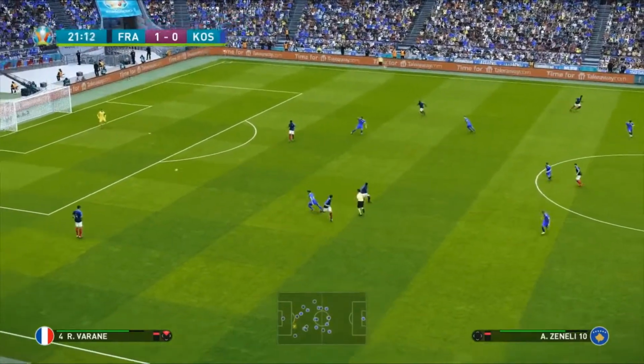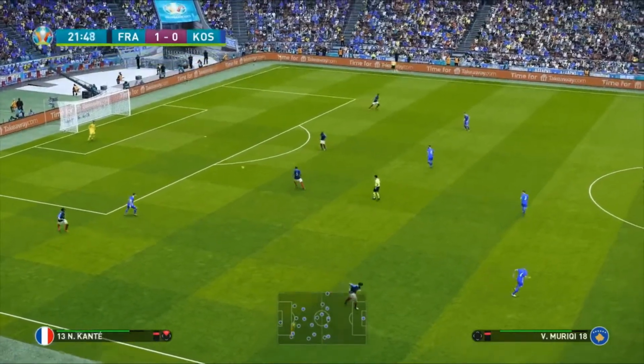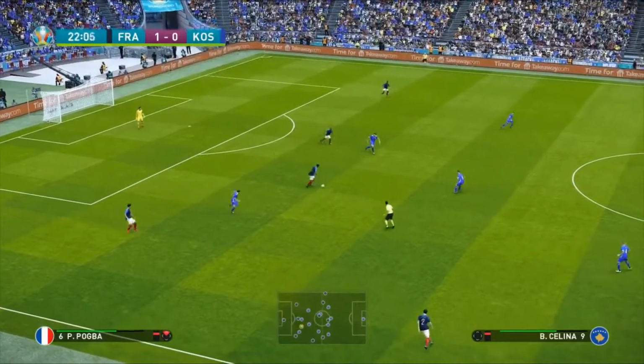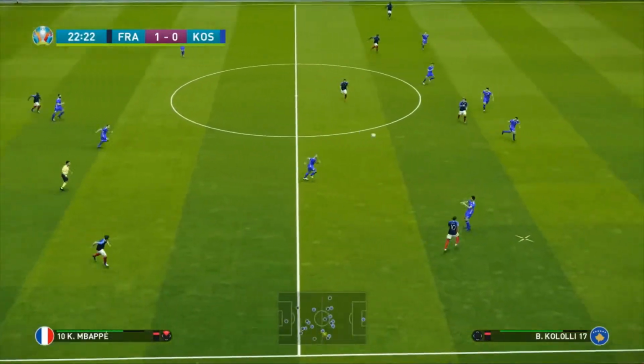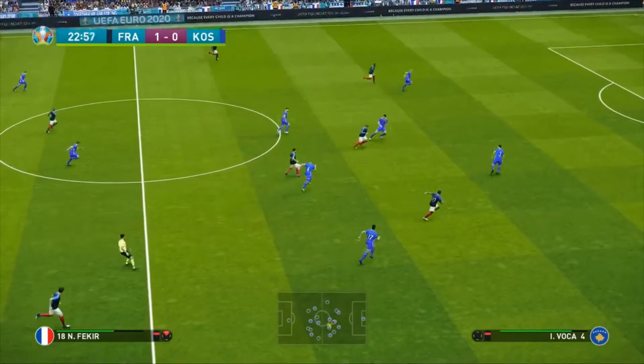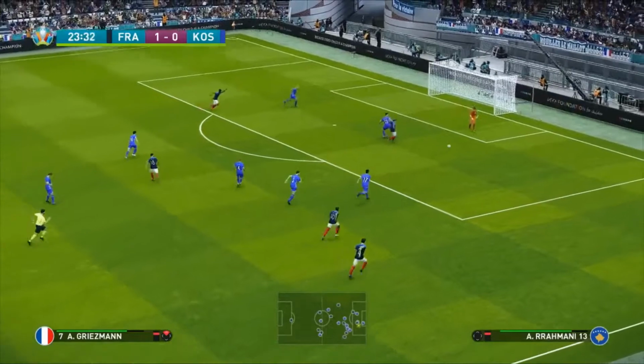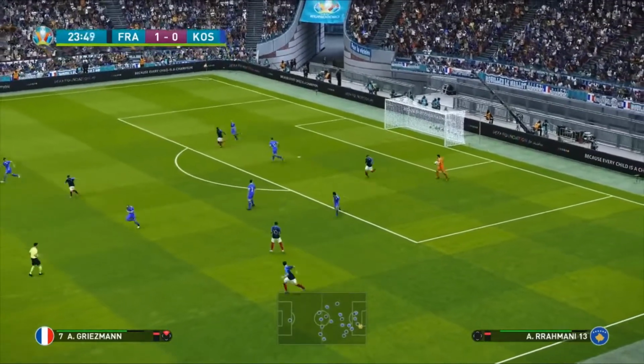21 minutes in. Here's Varane of Real Madrid into N'Golo Kante, who's just adopted a centre-back position for a moment there. Of course, we are seeing Mbappe. Here he is on the ball of PSG. He tries to get it in for Griezmann, but it's a simple save there for the goalkeeper.